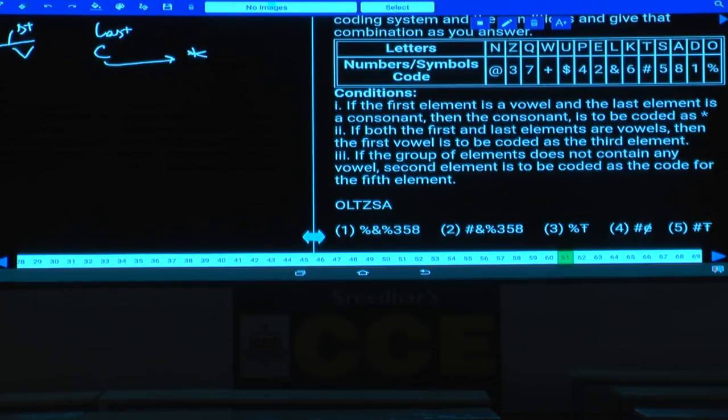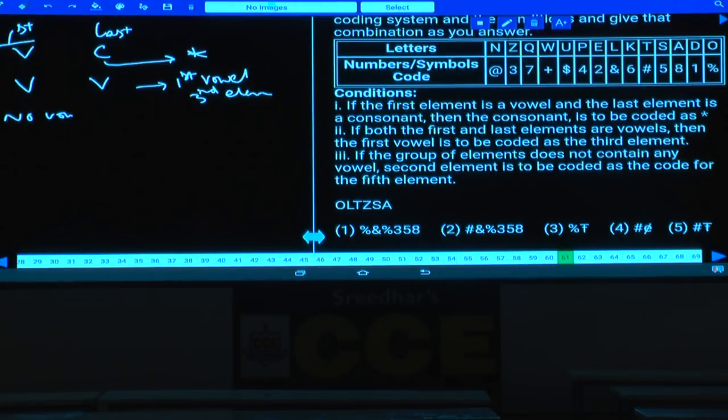Both the first and the last elements are vowels. Then the first vowel is to be coded as the third element. Now the first vowel should be coded as what? First vowel to be coded as the third element. Now in the place of the third element, the first vowel should be coded, isn't it? Then what is the next condition here? If the group of elements does not contain any vowel, no vowel at all.